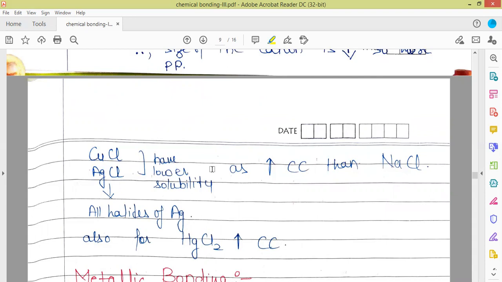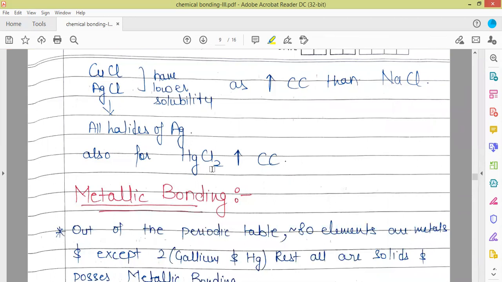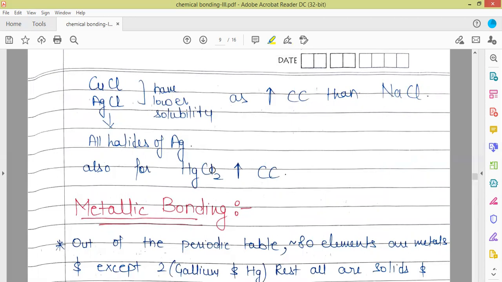So next topic which we are to discuss is the metallic bonding. This particular topic we will be discussing in the next video.